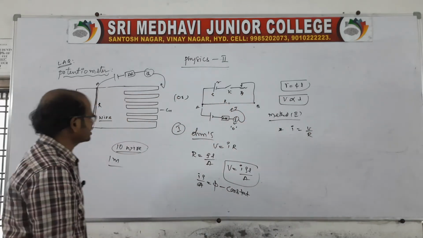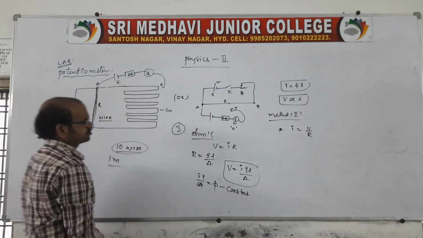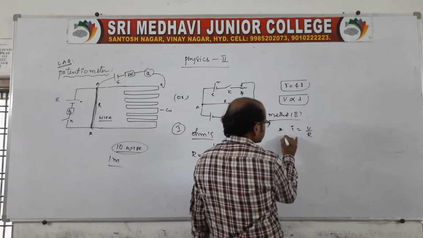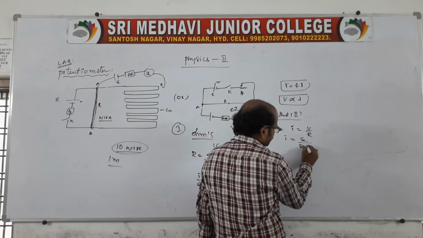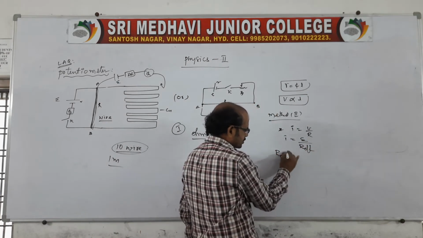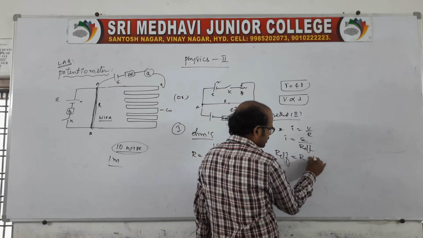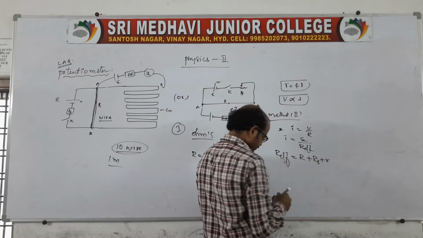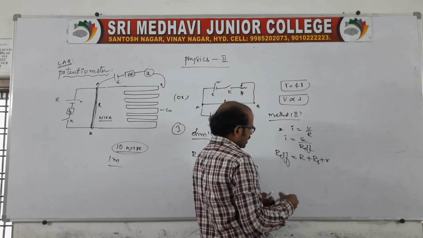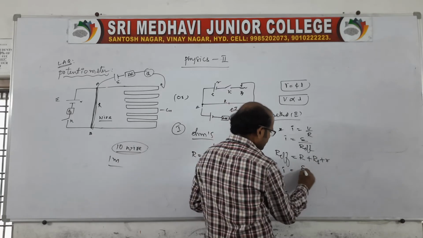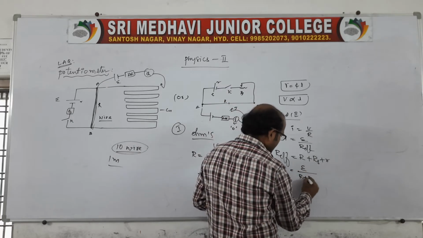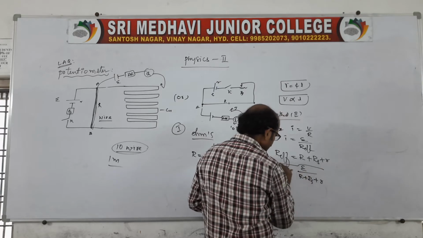The V is nothing but the EMF of the given cell. Therefore, I is equal to capital E by R effective. But what is R effective? Of course, R effective is capital R plus RS plus small r. Therefore, small I is equal to E by (capital R plus RS plus small r). This will be the current.